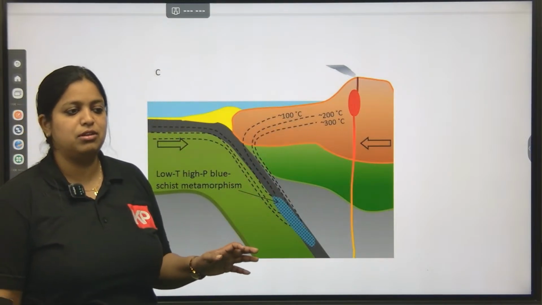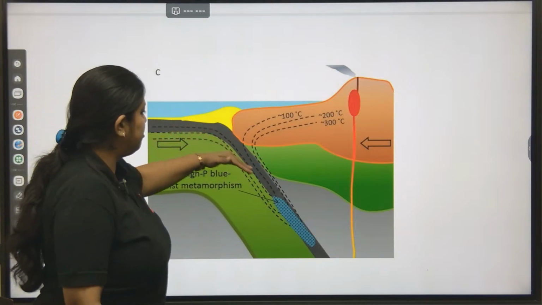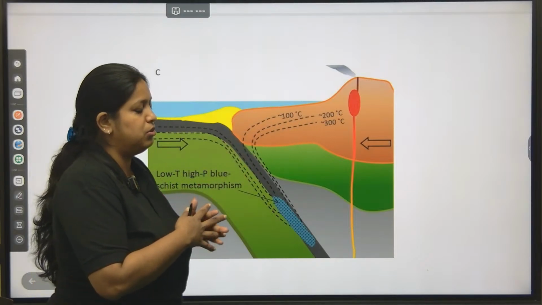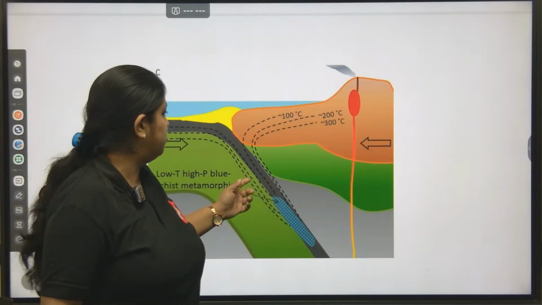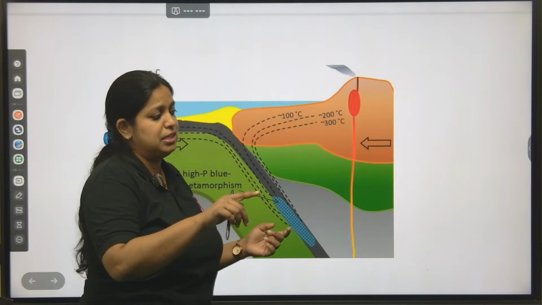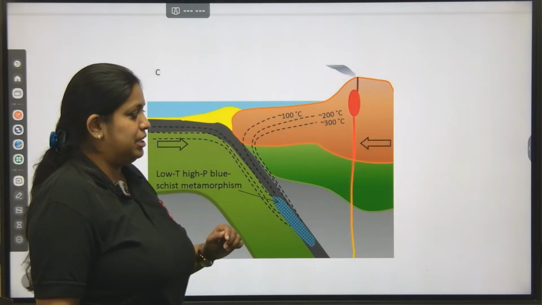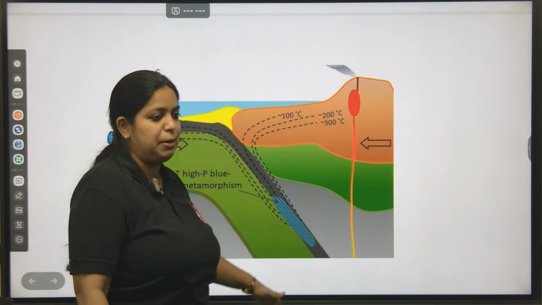Isotherms are the lines that connect the same temperature. So a subduction zone always has downward bending isotherms. An orogenic collision or continental collision will never show this pattern; there the temperature gradient increases with increase in depth. Here there is a downward bending because of the subduction that is happening.